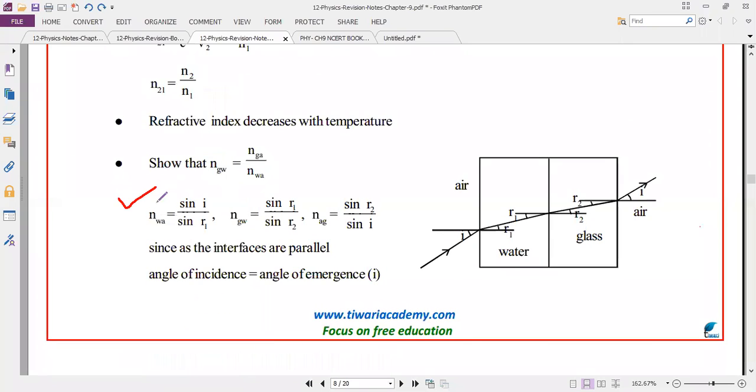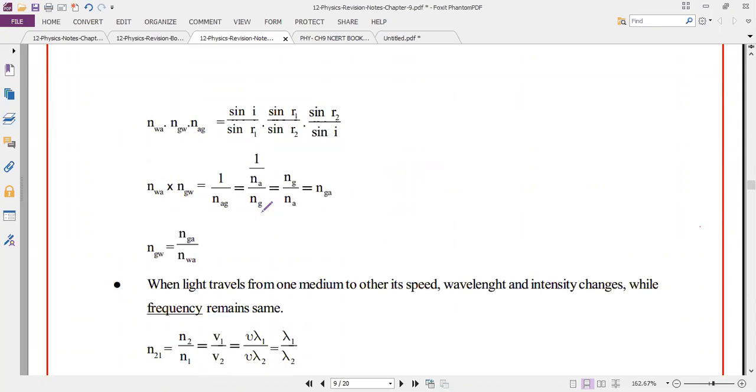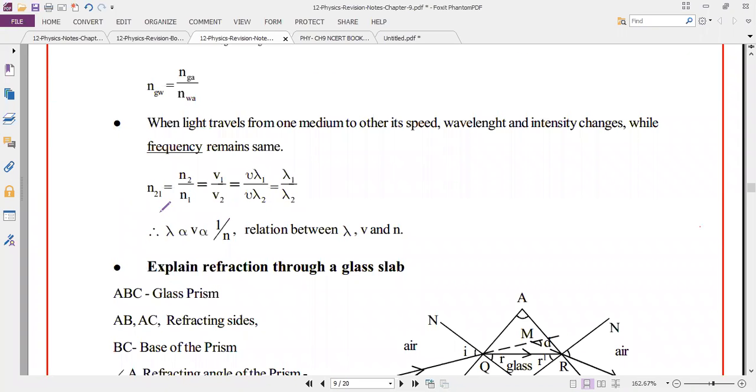The proof: water to air, again glass to water, air to glass, three media, equal to 1. Wavelength is directly proportional to V, inversely proportional to N. Please note this lambda formula.